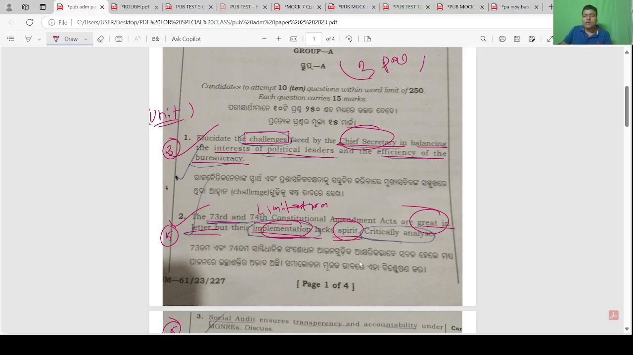Limitations of the 73rd or 74th Amendment: you need to write the limitations. This is the limitation of the 73rd, and this is the limitation of the 74th CA. All 18 items are not given. Of the 73rd, all 29 functional items are not given. Regular elections are not conducted. The problem of Panchayat Pati.